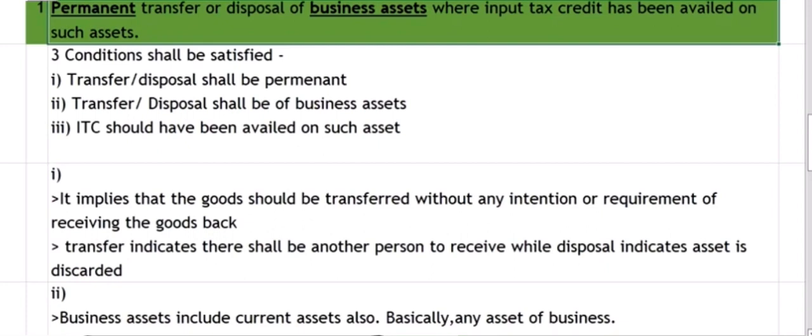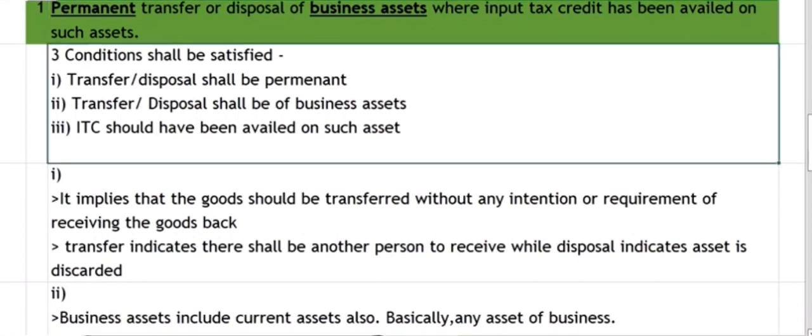And here if you examine carefully, it says transfer or disposal. Transfer means there should be another person who will be receiving it, but in disposal, there need not be any other person. It may be just a discarding of the asset. So mere disposal or discarding of an asset can also be leviable to GST if it is a permanent disposal and ITC has been availed on such asset.